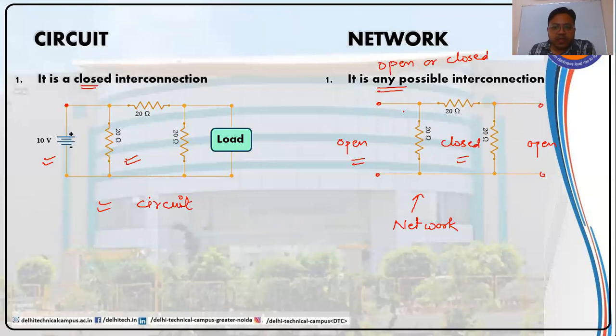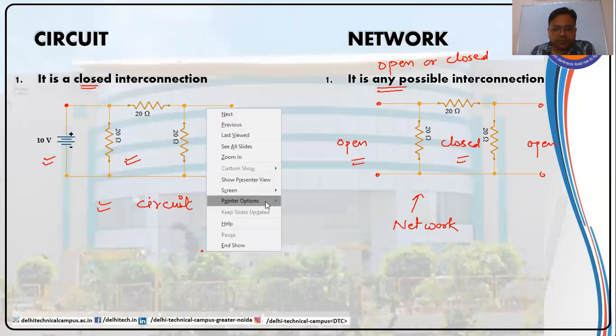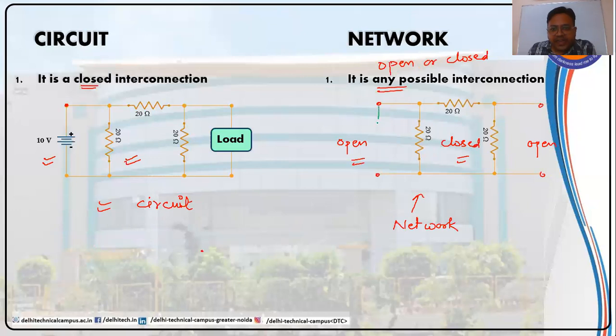See here, it does not have any energy source anywhere. So why are we calling it a network? Suppose I connect an energy source here. Let me change the pen color. I connect a battery of 5 volt here.